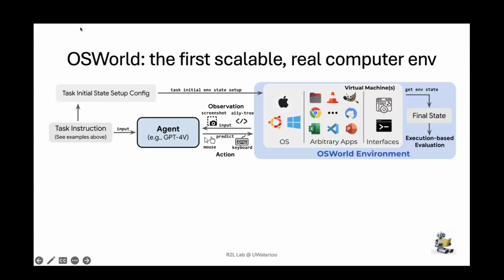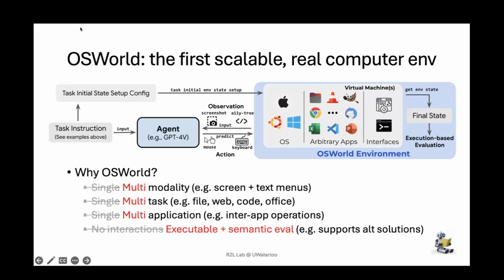Once we have this initial setup, we drop the agent into OSWorld, and the agent observes raw screenshot input as well as text accessibility trees. And the goal of the agent is to complete the language instruction by operating the raw keyboard and raw mouse control. Once we have the action from the agent, OSWorld executes this control in real time. And at the end of the interaction trajectory, we evaluate the semantics of the final state.